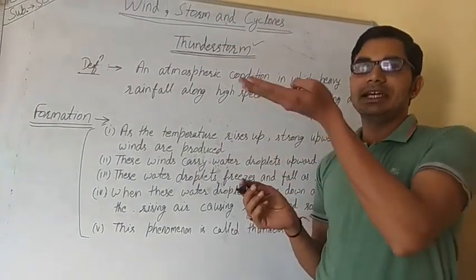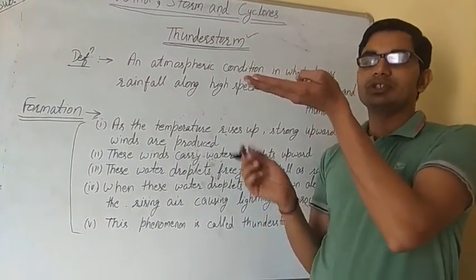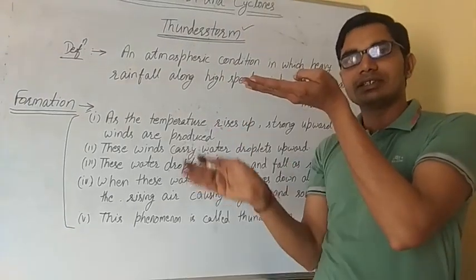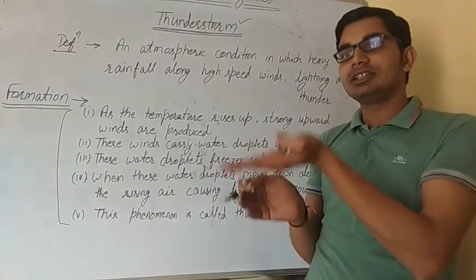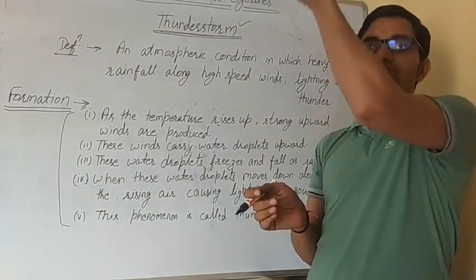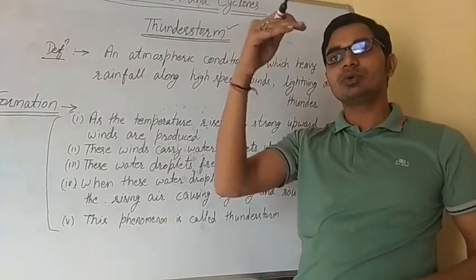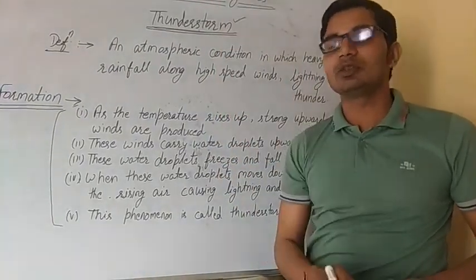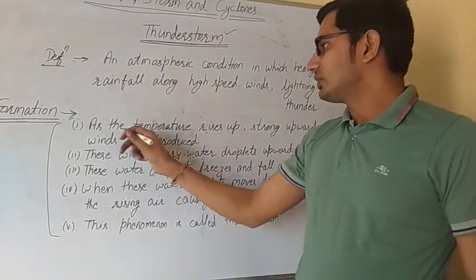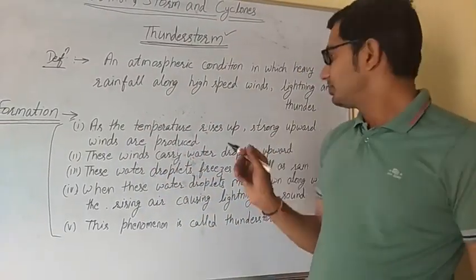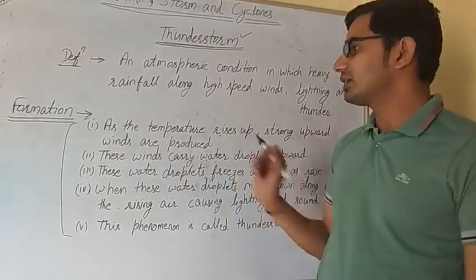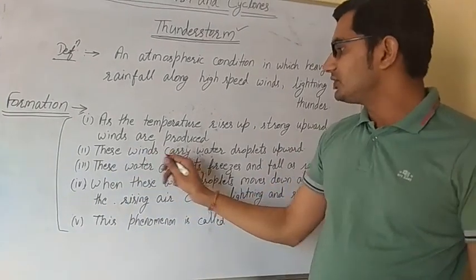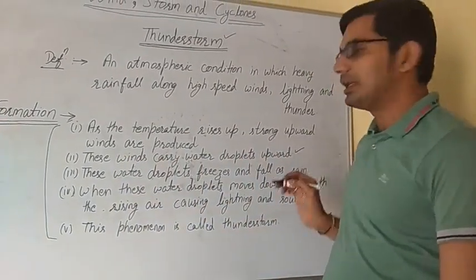When heated air rises upward in the atmosphere, the cold air sinks downward, and this upward movement of air continues up and up in the atmosphere. So as the temperature rises, strong upward winds are produced, and these winds carry water droplets upward.